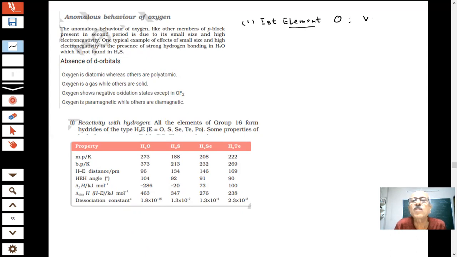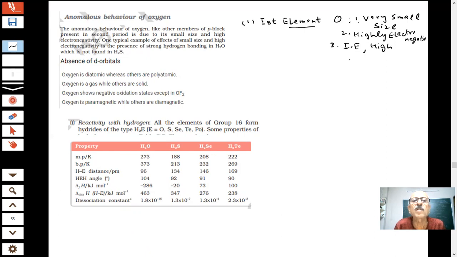It is very small in size. What else do you find? It is highly electronegative. What else? Absence of d orbital. Ionization enthalpy will be high.